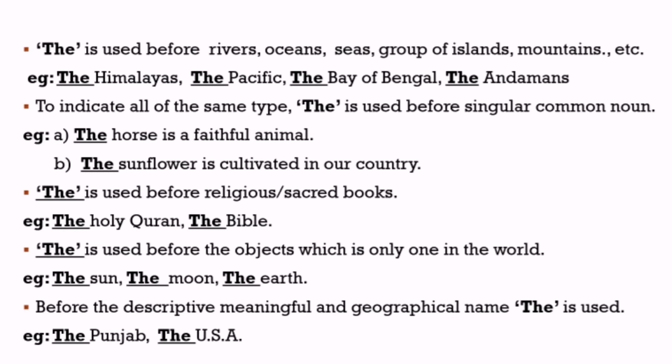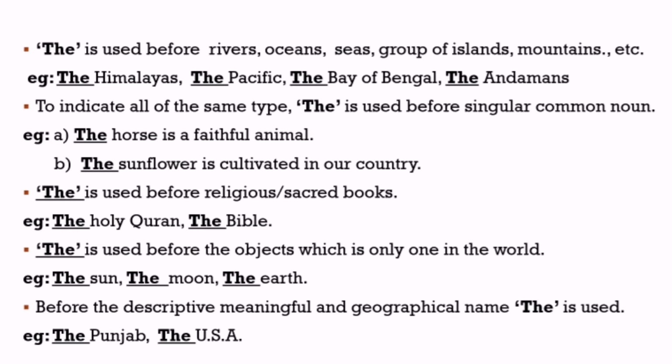So the definite article the is used before them. Next rule, to indicate all of the same type, the is used before a singular common noun. As an example, the horse is a faithful animal. Here horse indicates all the horses of the world. So the definite article the is used before it.